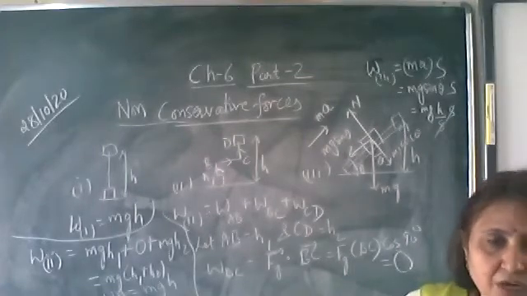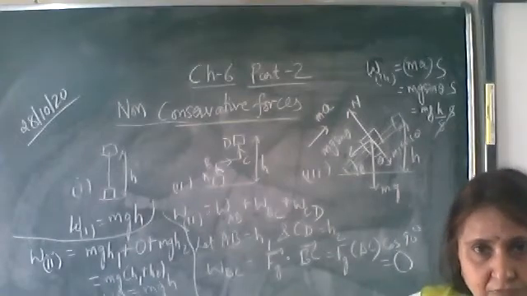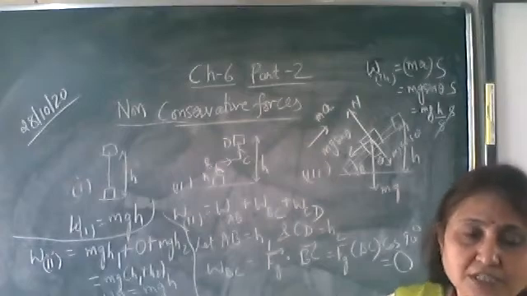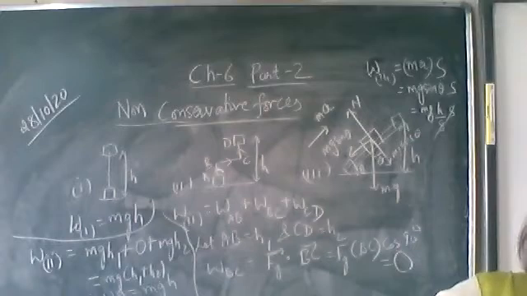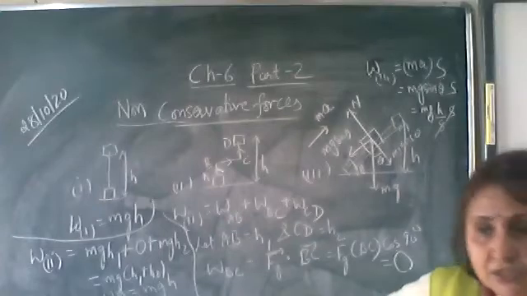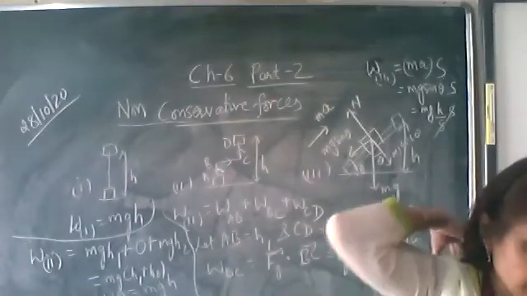Write down the net work done in a closed loop. Closed loop means closed path. The net work done in a closed loop is not equal to 0. The example is frictional force. It depends upon the path: rough surface, smooth surface. So the example is frictional force.